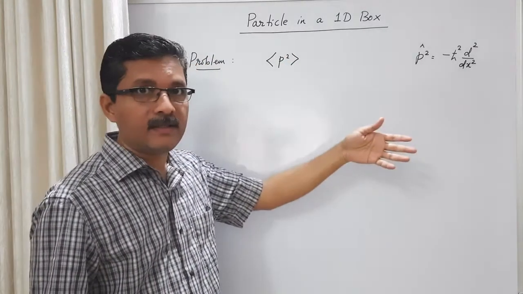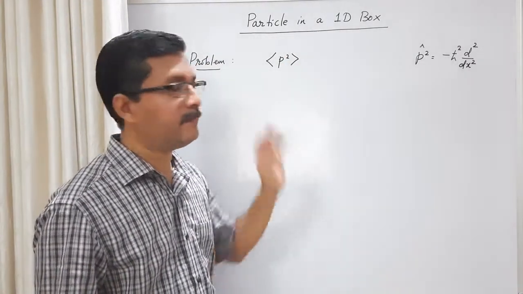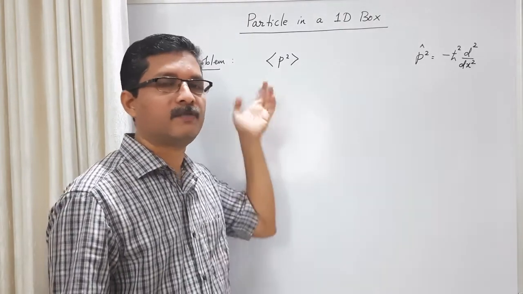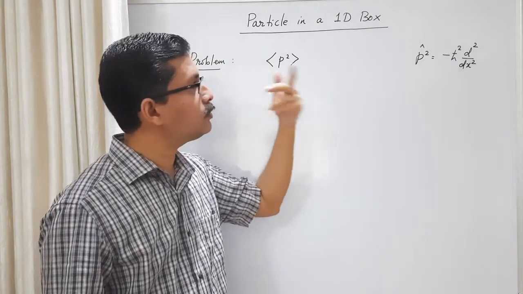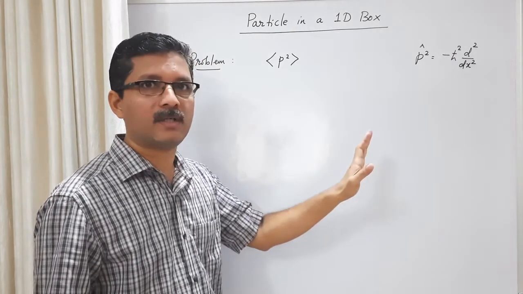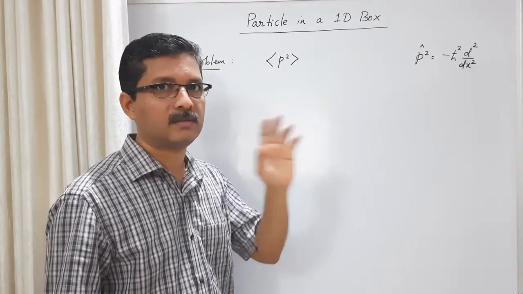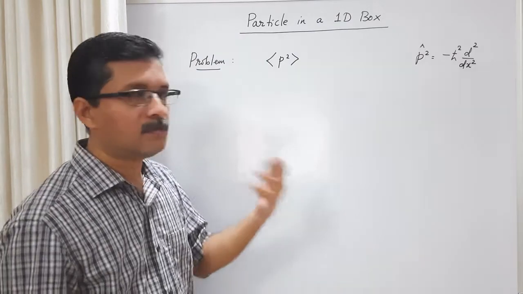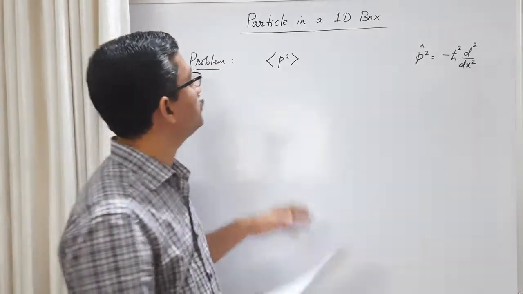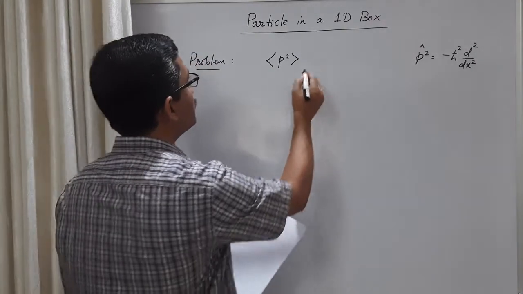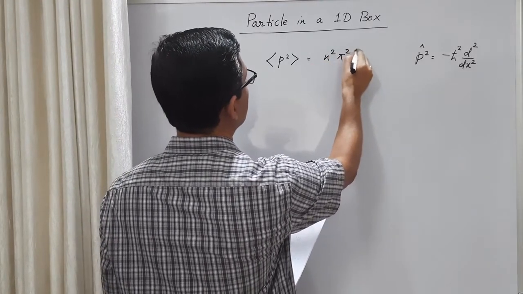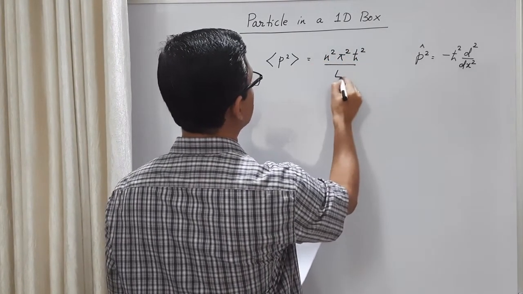So you do the second derivative, and then we know that when there is only first derivative, sine becomes cos, and that integral is 0. That is why the expectation value of momentum is 0. But when you do twice differentiation, you get again a sine term. So there will be a sine square term. Okay, so you have to do that. That is easier. Just convert it into 1 minus cos 2 theta by 2, and you can do that. So you do this calculation. You can show that the result I am quoting is n square pi square h cross square by L square.